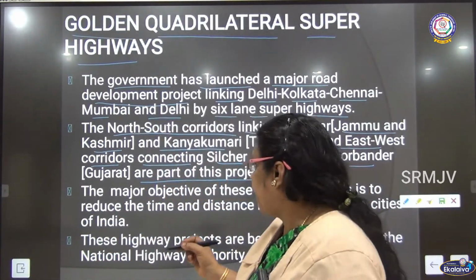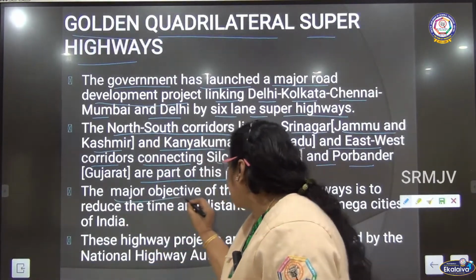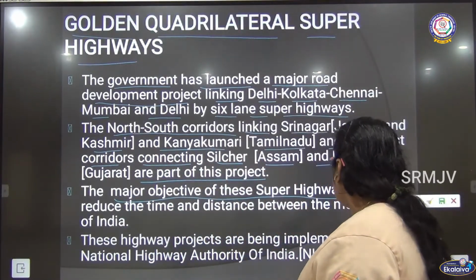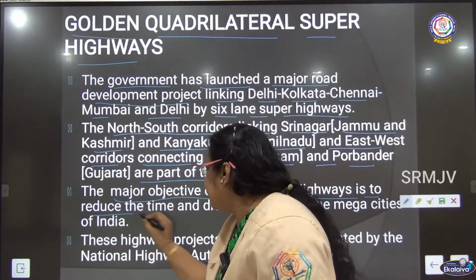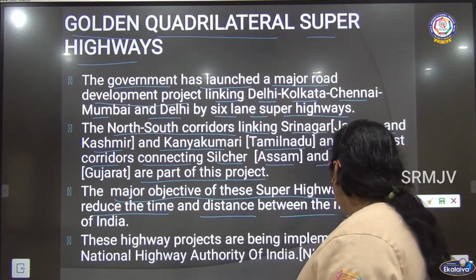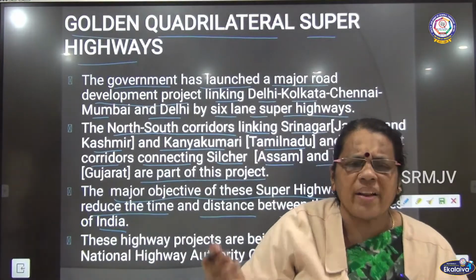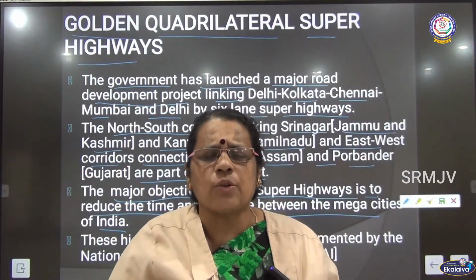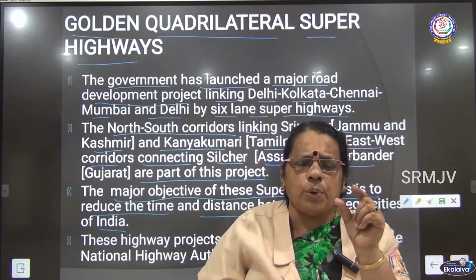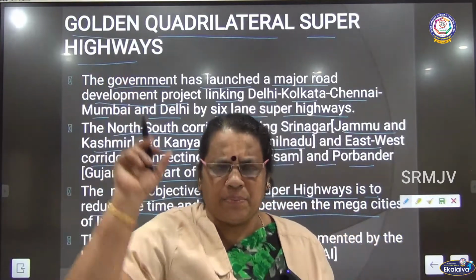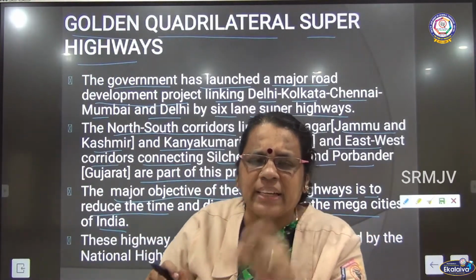What is the third point? Let me see. The major objective of these superhighways is to reduce the time and distance between the megacities of India. What is the purpose? What is the objective of this Golden Quadrilateral Superhighways? They wanted to reduce the distance and time.